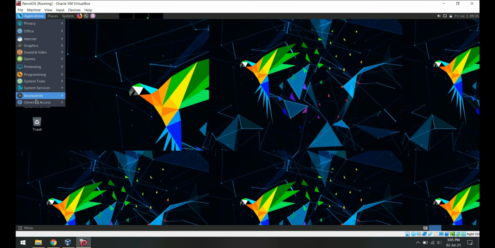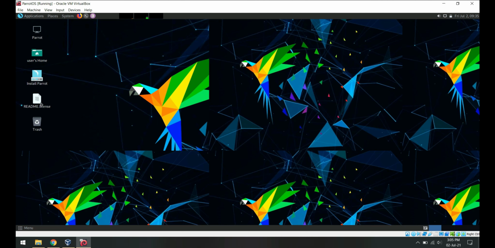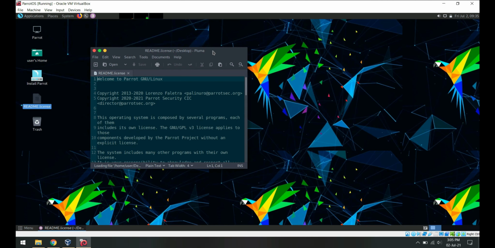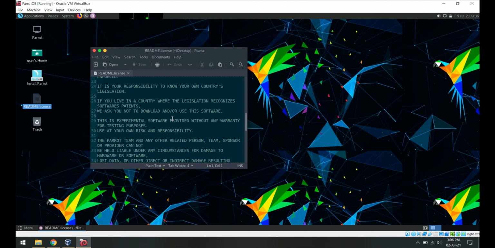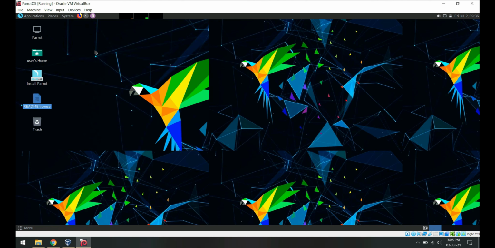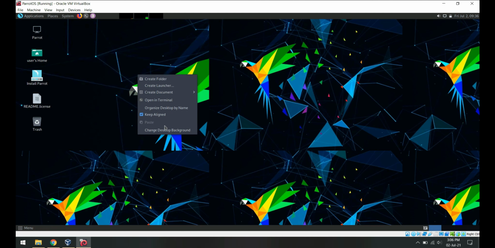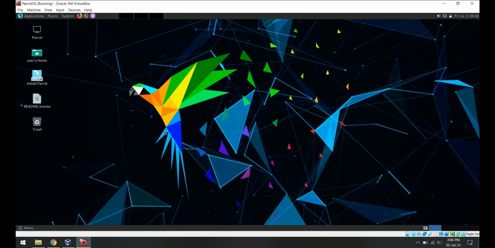Here you can find all the tools and accessories. You can read the license from here. And change the desktop background and appearance from here.